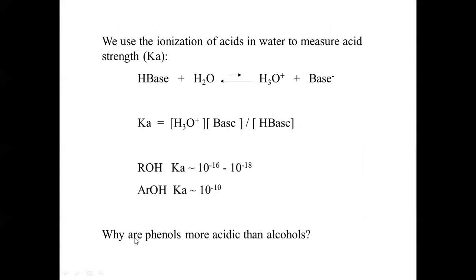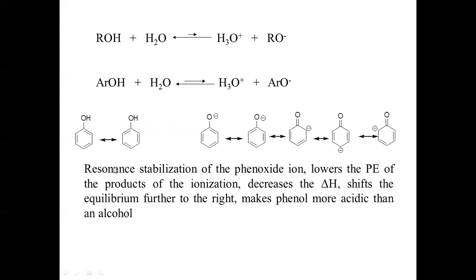But why are phenols more acidic than alcohols? This can be understood by the ionization reactions of both. This is alcohol and this is phenol. Alcohols will get ionized in water to form alkoxide ion. Phenols will get ionized in water to form phenoxide ion. This phenoxide ion exists in resonating forms, and that is why it is more stable.